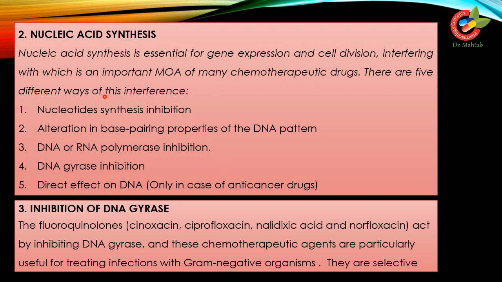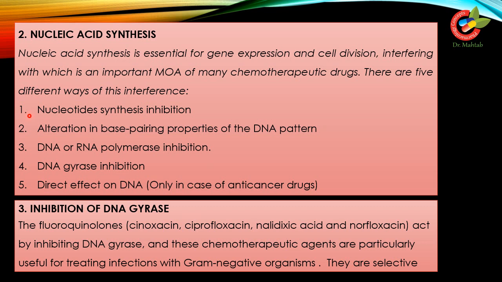Nucleic acid synthesis. Nucleic acid synthesis is essential for gene expression and cell division, and interfering with it is an important mechanism of action of many chemotherapeutic drugs. There are 5 different ways of this interference. First is nucleotide synthesis inhibition.